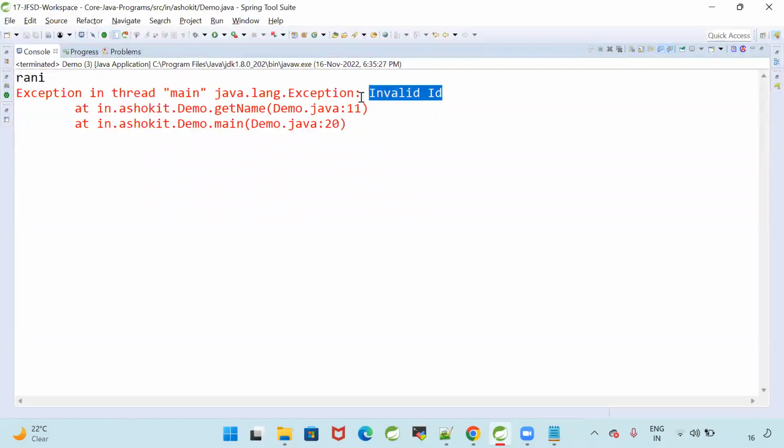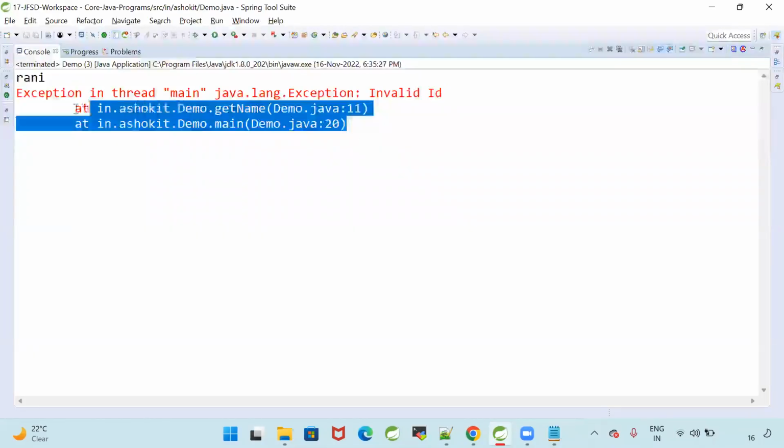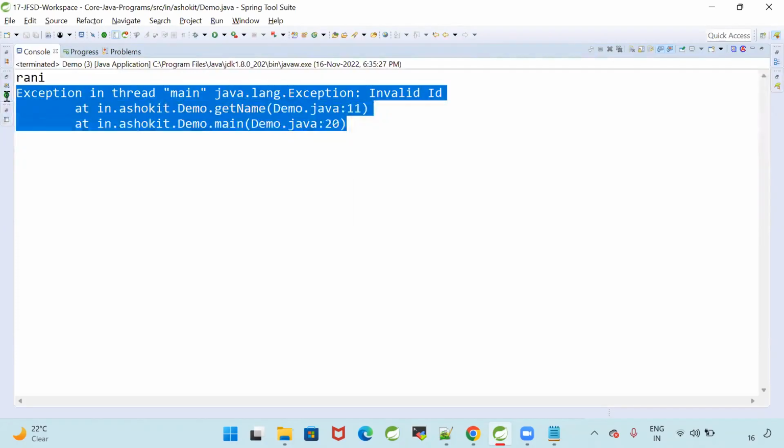Why did we get the exception in the program? Because we are passing an invalid ID. This is called the exception stack trace. What is the meaning of exception stack trace? Exception stack trace is nothing but information about the exception: in which class, in which method, in which line we got the exception.